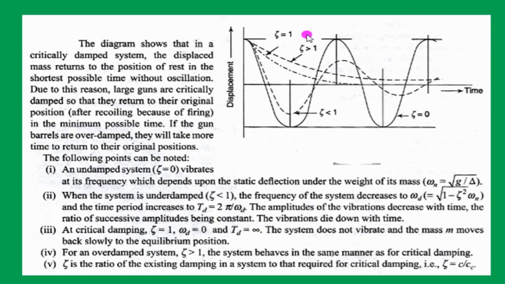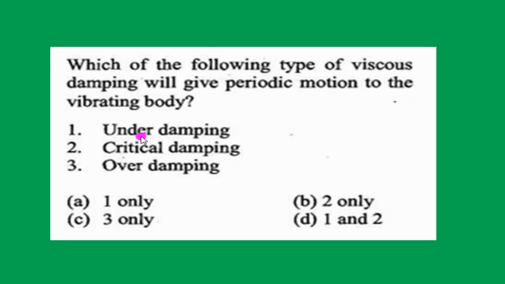The other two systems, critically damped and overdamped systems, do not vibrate. So only the underdamped system produces periodic motion on a vibrating body. The answer is A, only underdamping.